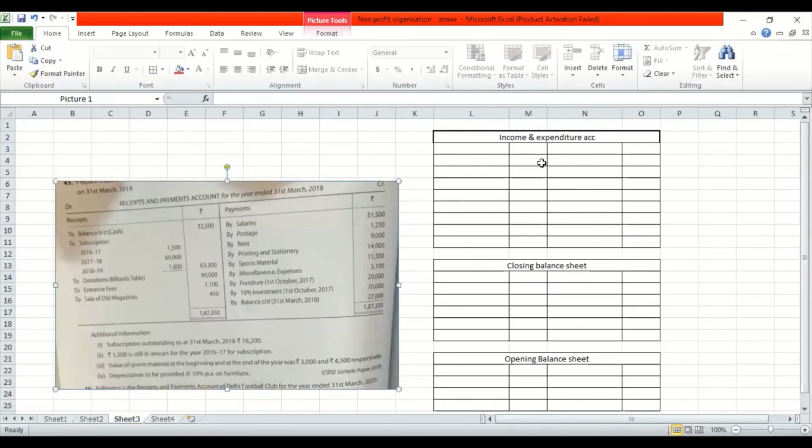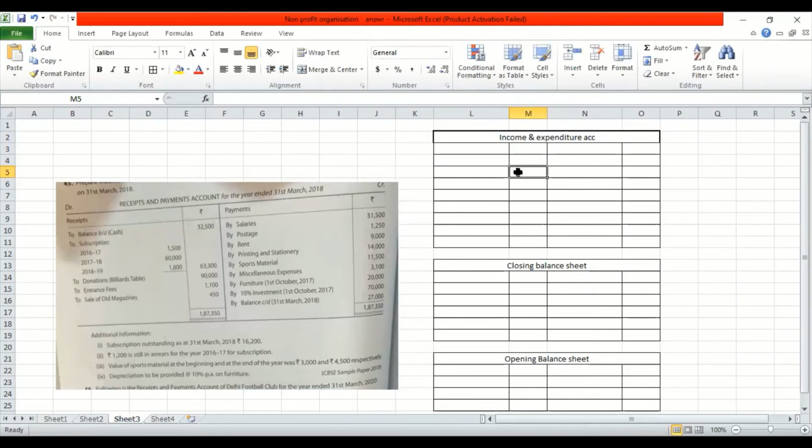Dear students, let's look into the first sum, what we are trying to do today. We will try to do a comprehensive sum. Now, as we know, we have to scrutinize the receipts and payment side, and then we have to post it in the income and expenditure, and balance sheet, depending whether it is revenue or capital nature. So let us also have a look into the additional information. They have given about subscription. They have given about the value of sports material in the beginning, in the end, and they have given us the depreciation to be provided.